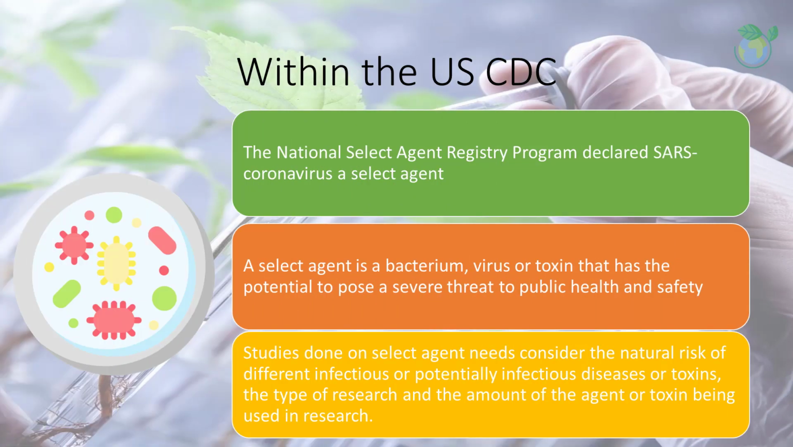Within the US CDC, the National Select Agent Registry Program declared SARS coronavirus a select agent in 2014. We define a select agent as being a bacterium, virus, or toxin that has the potential to pose a severe threat to public health and safety. Hence, studies or research performed on select agents need to consider the natural risk of different infectious or potentially infectious diseases or toxins, the type of research being conducted on these diseases and toxins, and the amount of the agent or toxin being used in research.